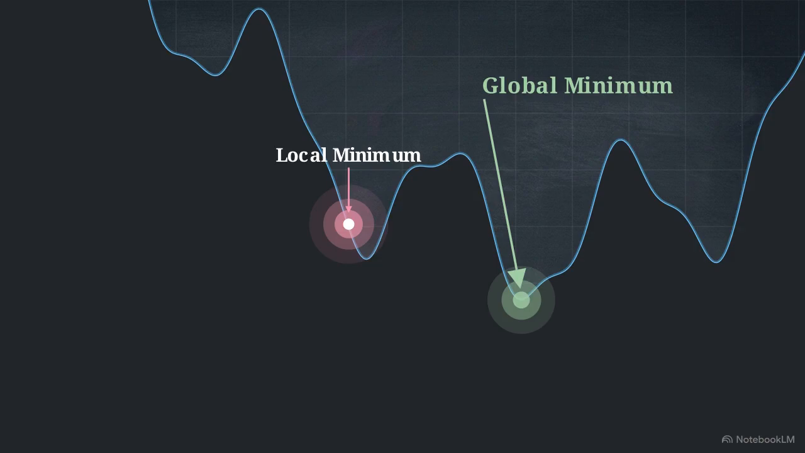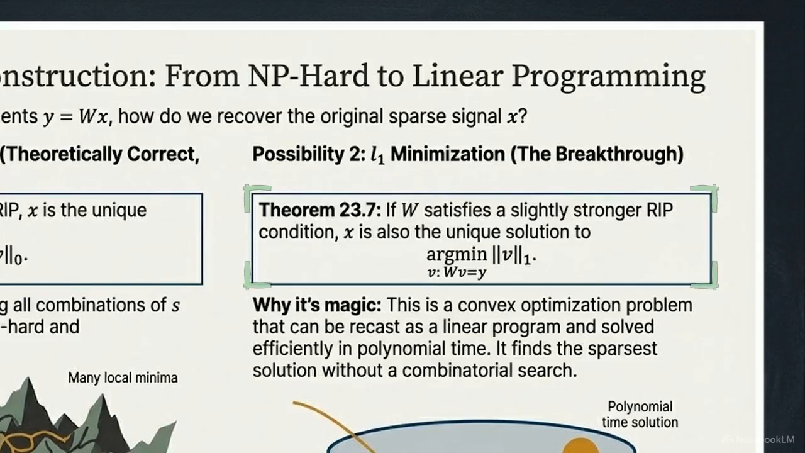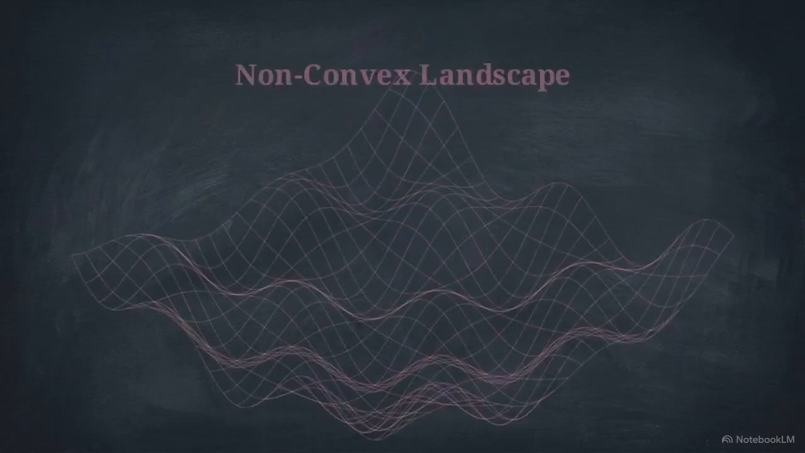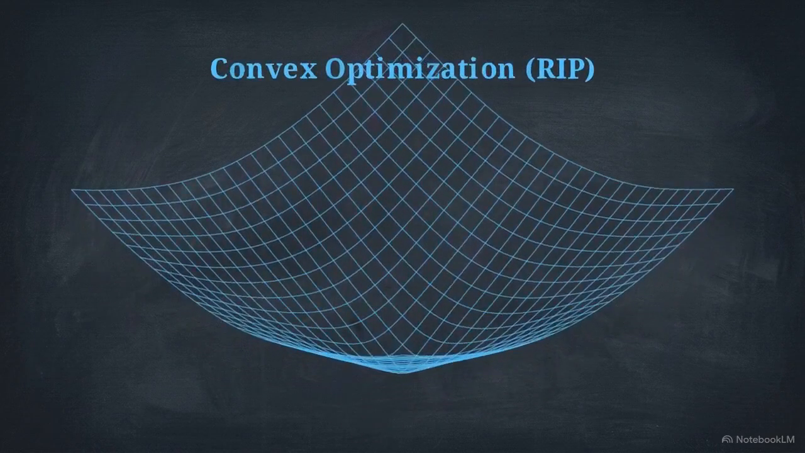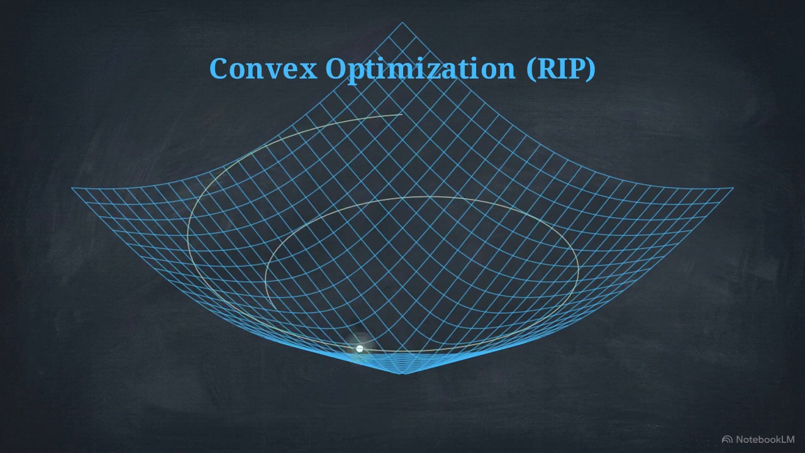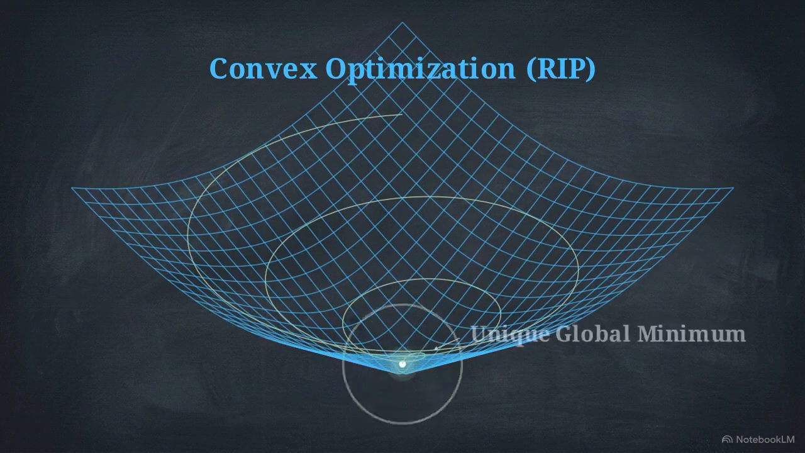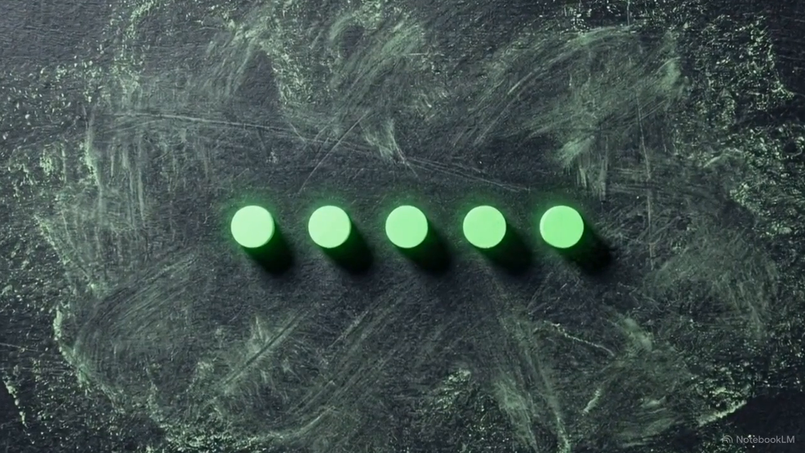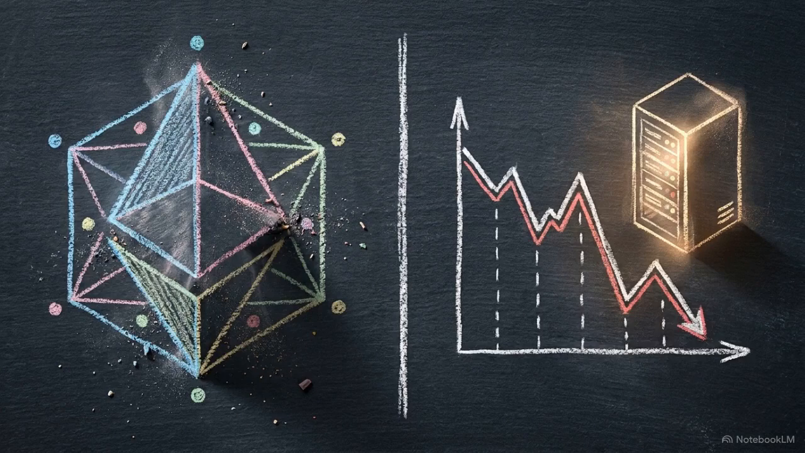However, if the RIP condition holds, we can use L1 minimization instead. This transforms the task into a convex optimization problem, which can be solved in polynomial time. The jagged terrain is replaced by a smooth, inverted cone. Any starting point now leads directly to the unique global minimum at the bottom. By leveraging the signal's inherent sparsity, compressed sensing combines acquisition and compression, turning a combinatorial search into an efficient linear program. Every dimensionality reduction method involves a direct trade-off between your preservation goals and your computational limits.